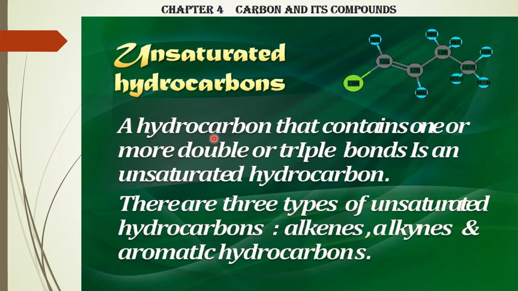Unsaturated hydrocarbons: a hydrocarbon that contains one or more double or triple bonds is an unsaturated hydrocarbon. There are three types of unsaturated hydrocarbons: alkenes, alkynes and aromatic hydrocarbons, which is not in your syllabus. The only thing is you have to know the basic knowledge of alkenes. See the spelling, before it was alkane, now ENES, that is double bonding. Double bonds are here. Alkynes, YNES, you have a triple bond in this. And aromatic you don't have to learn.